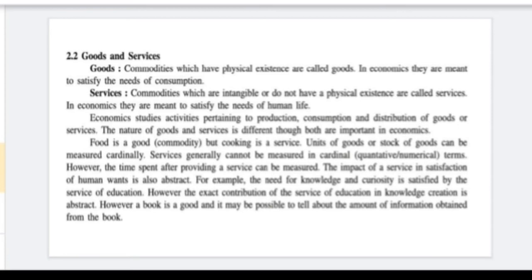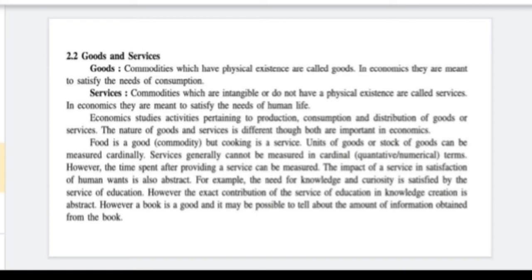Goods and services. What is goods? Goods means which is having a physical existence. We can see, we can touch. What is service? Service is intangible. It does not have physical existence, but it is useful to satisfy human needs.